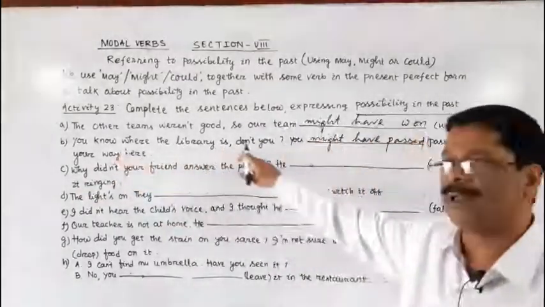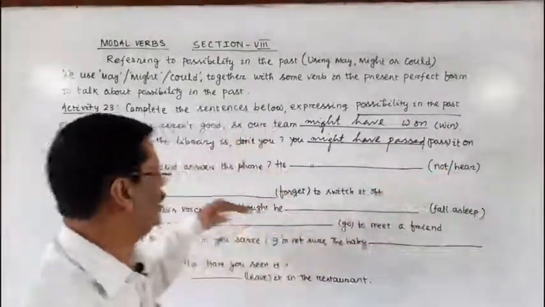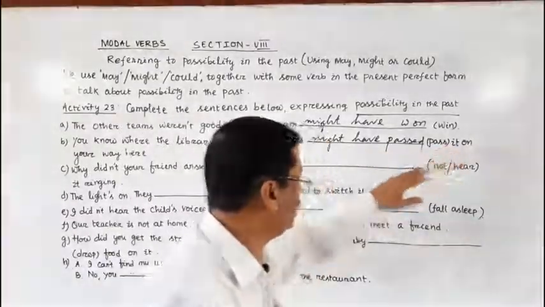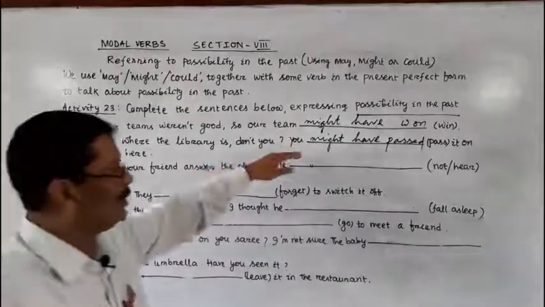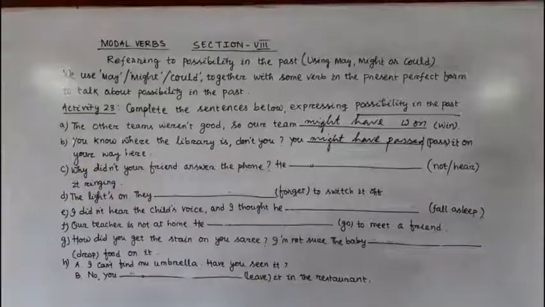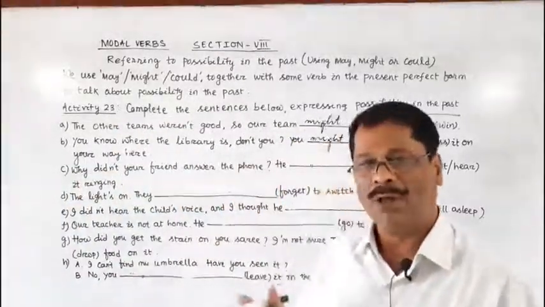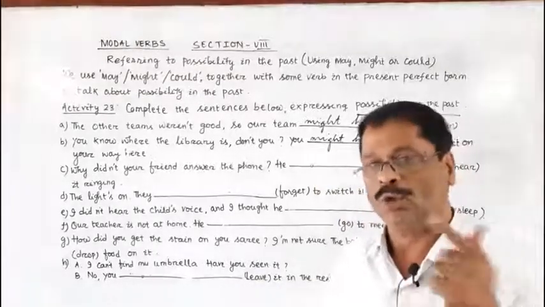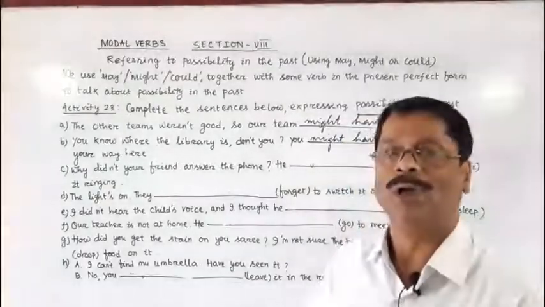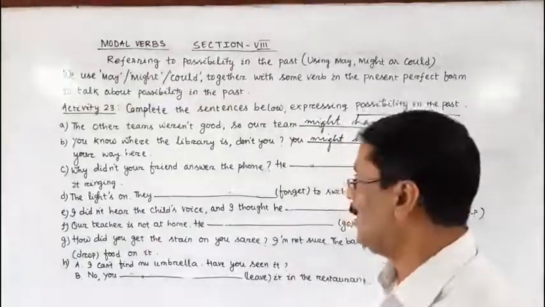You know where the library is, don't you? You might have passed it on your way here, or you could have passed it on your way here, or you can also write you may have passed it on your way here. So we have understood we use may or might or could together with the present perfect form of the verb to indicate the possibilities in the past.